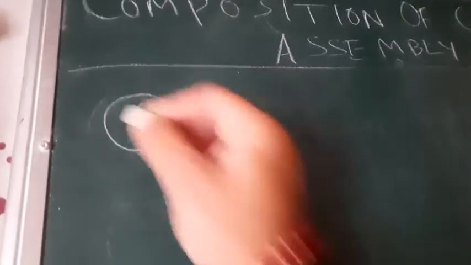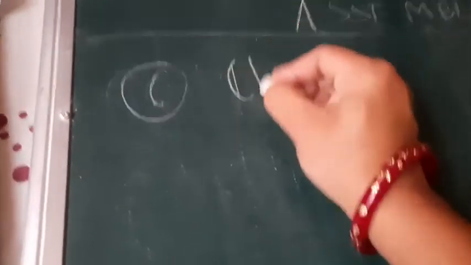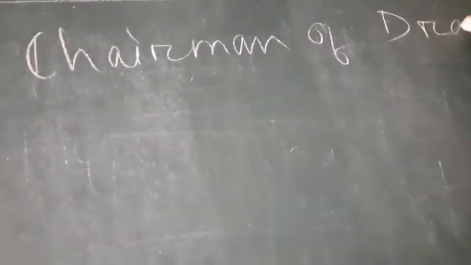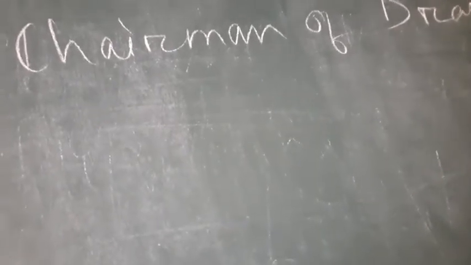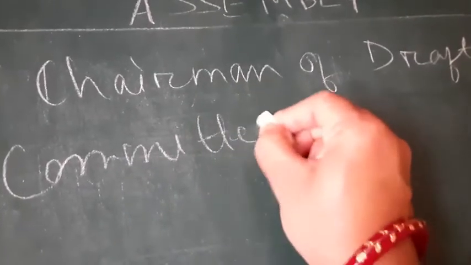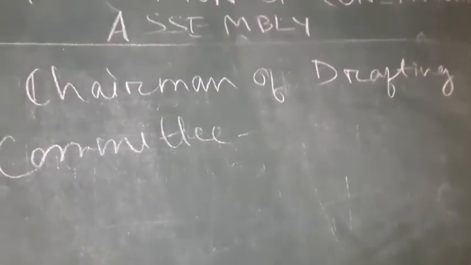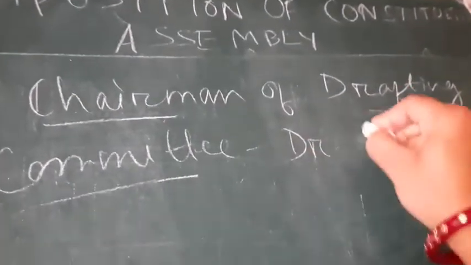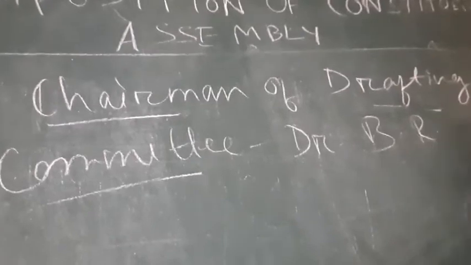Another important point is the drafting committee, the committee which made the draft of the Indian Constitution. The chairman of the drafting committee was Dr. B.R. Ambedkar.